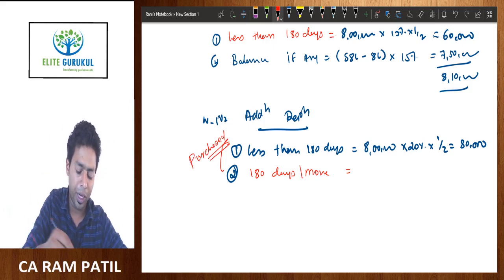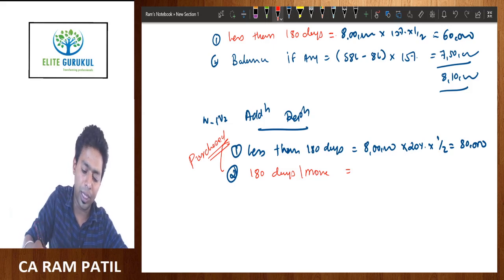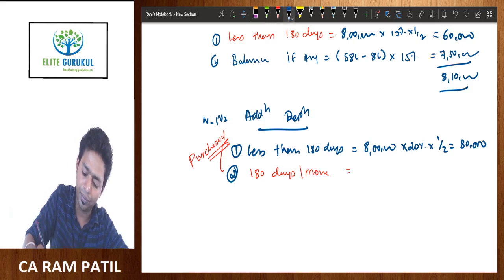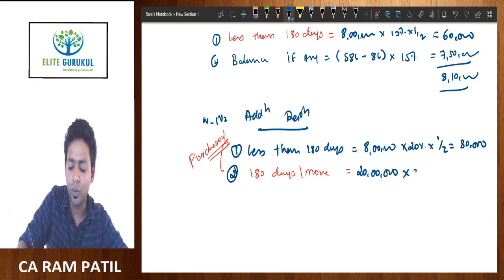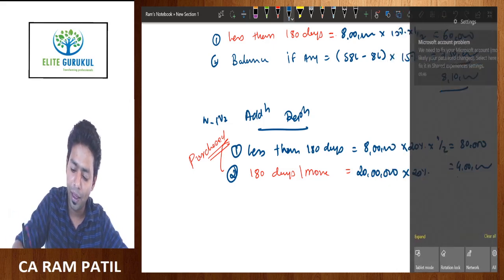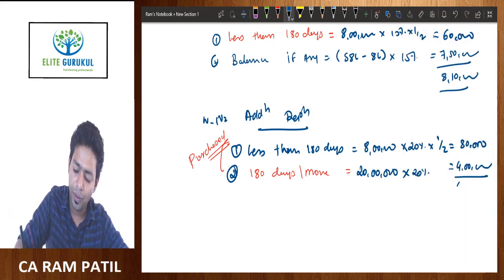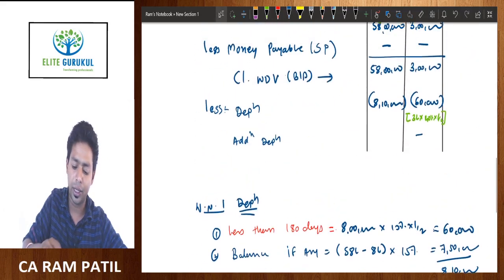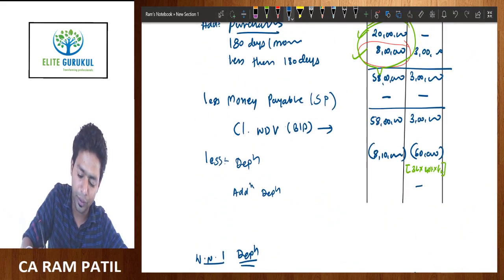How much value is there for 180 days or more? 20 lakh into 20% is equal to 4 lakh. Now 4 lakh plus 80,000 is equal to 4 lakh 80,000. So here you should write 4 lakh 80,000.